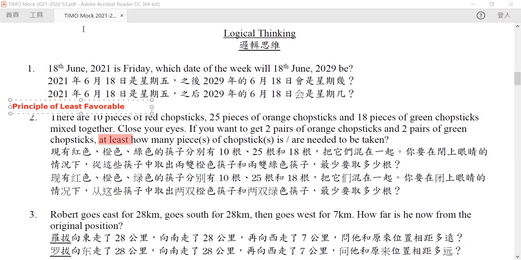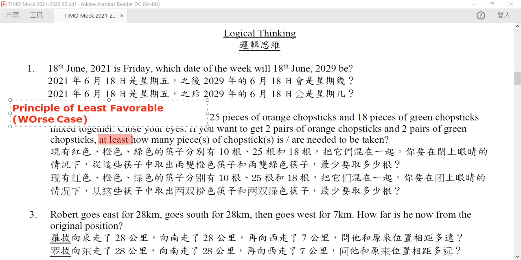Sometimes which we call the worst case scenario. Now, what does that mean? It means that instead of looking into the things that we want, we look into things which is opposite to the things that we want.